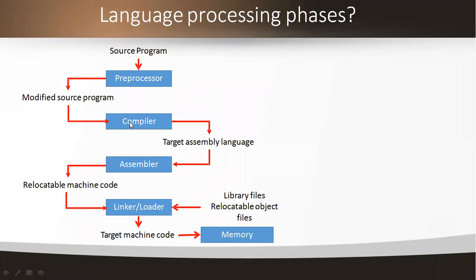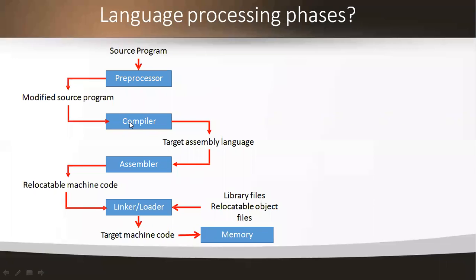After doing the compilation, the output I am getting is the target assembly language, which is the output of my compiler. This target assembly language is a low level language. Now my output should be a machine level language, so for that I am using another type of translator, the assembler. The C compiler translates the program into an assembly program, and that output is taken as input to the assembler.